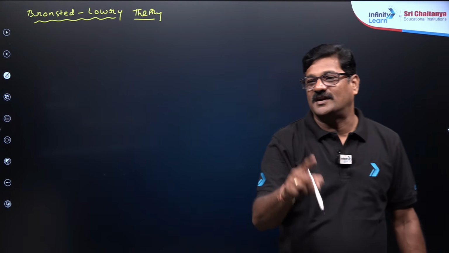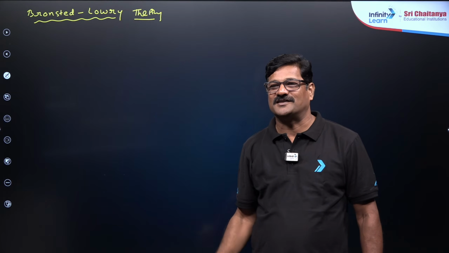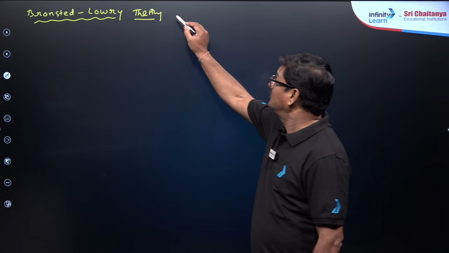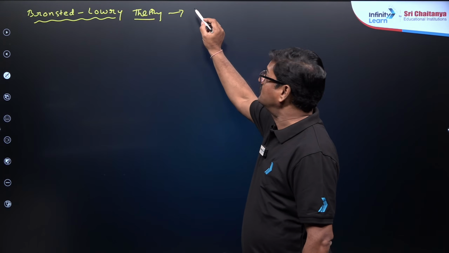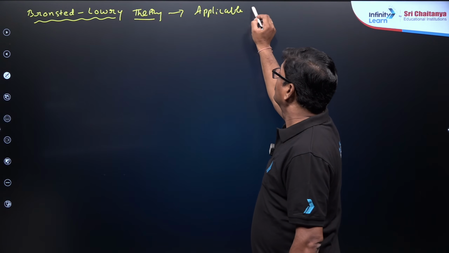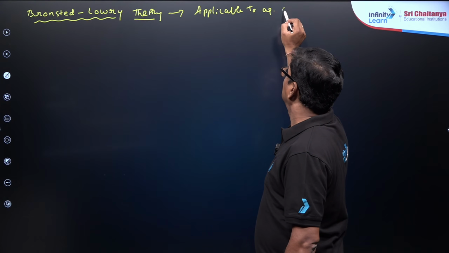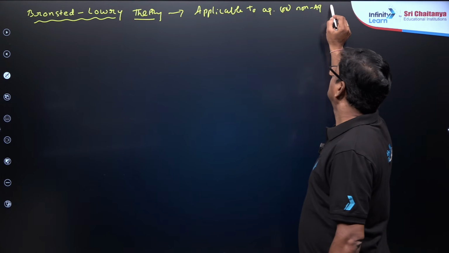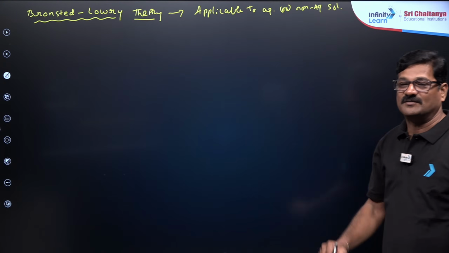I will tell you the first advantage of this. Ayaz Khan, tell me what is the first advantage of this theory? Applicable to aqueous or non-aqueous solutions. That is the best advantage.